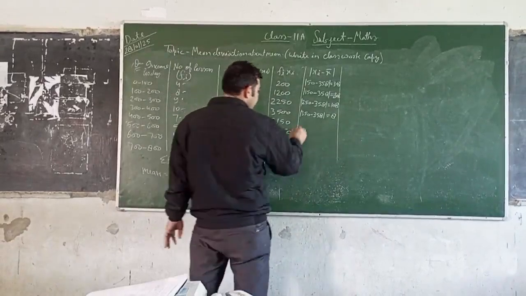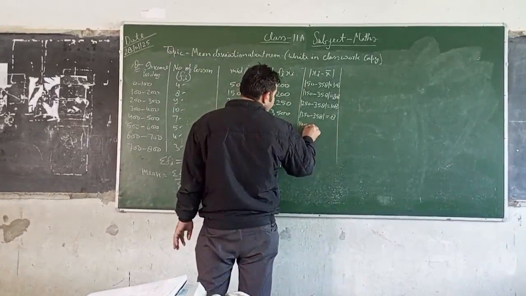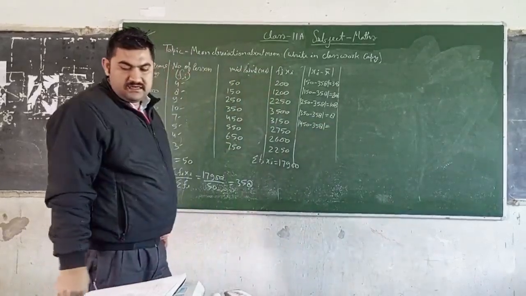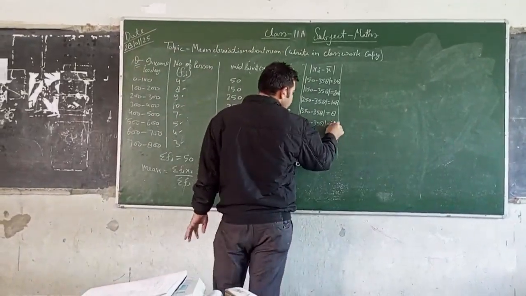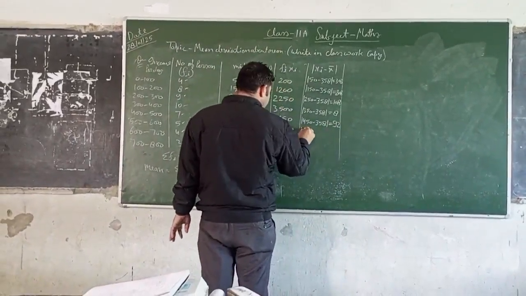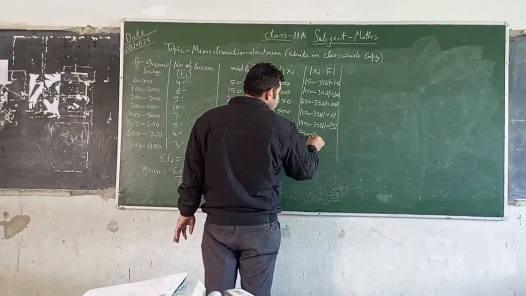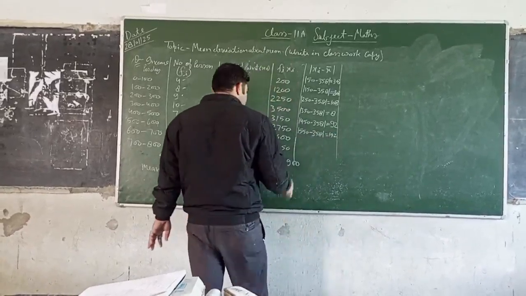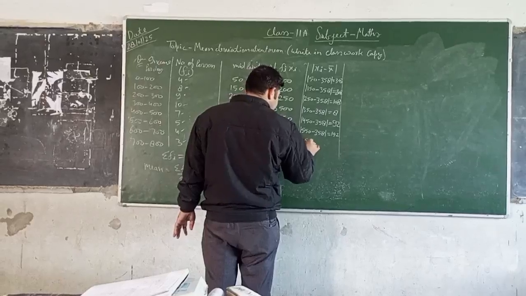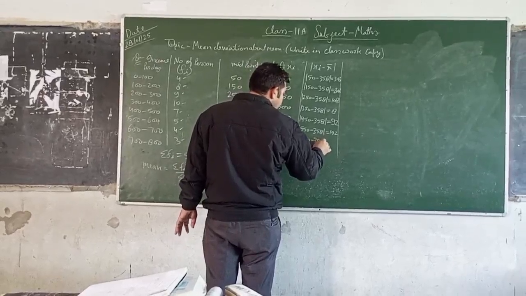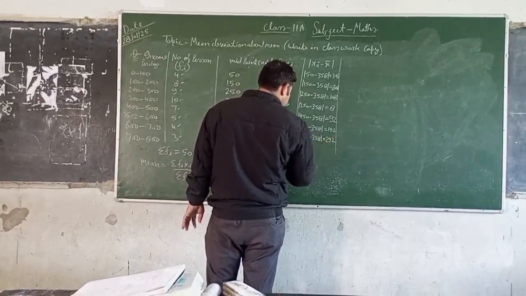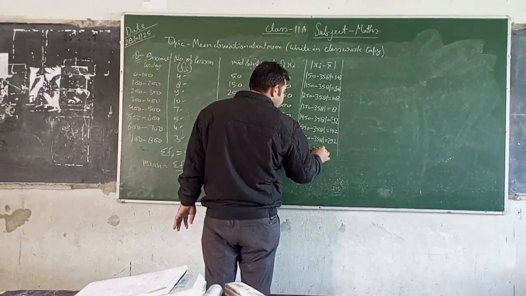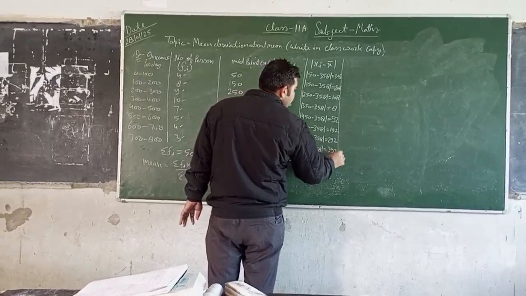Now again 450 minus 358 is 92. Again 550 minus 358 is 192, and again 650 minus 358 is 292. Again 750 minus 358 is 392.